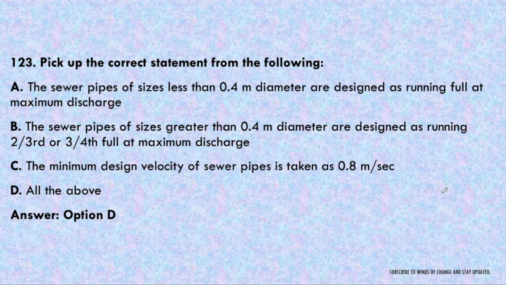The sewer pipe of size less than 0.4 meter diameter are designed as running full at maximum discharge. For less than 0.4 meter, we will design for running full condition, and for diameter more than 0.4 meter, then we will design for 2/3 to 3/4 of the full, and the minimum design velocity of the sewer should be 0.8 meter per second.